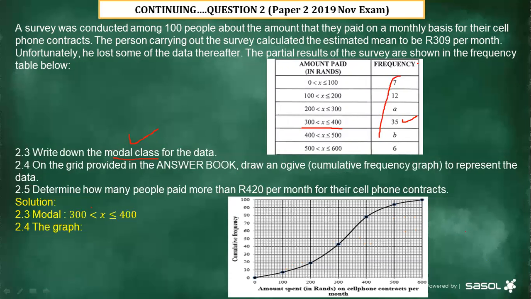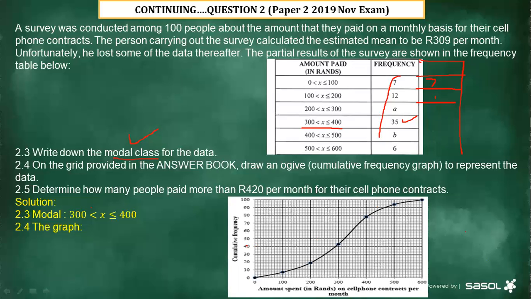You'll have to complete this table where you have to get the accumulative frequency first, right? Then how do we determine the accumulated frequency? If I just have to remind you, first we are going to start with 7, because we're going to expand this to have another column here. Then you say 7, this is 7, then you say 7 plus 12, then you write the value there, then from there you say that value plus the next value, then you write it there until you complete this column.